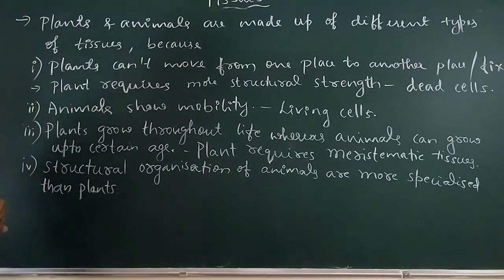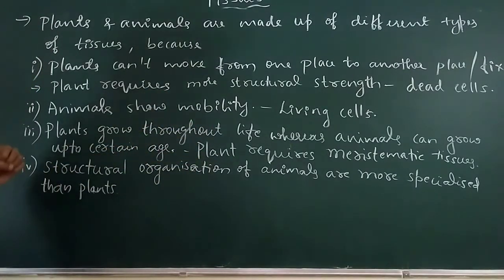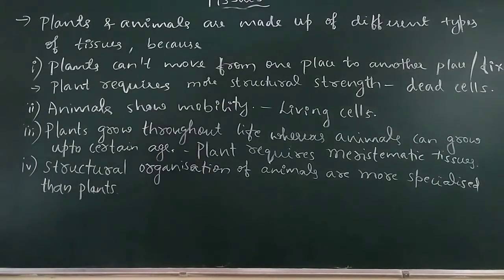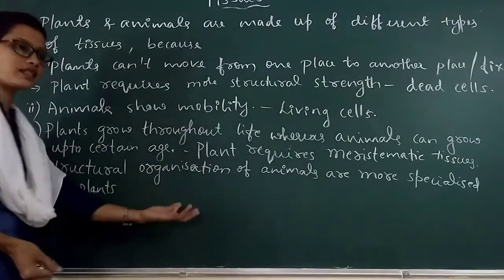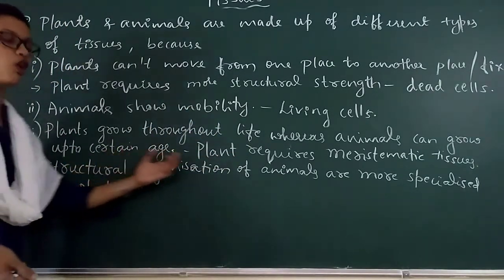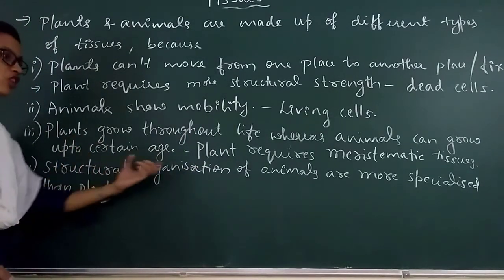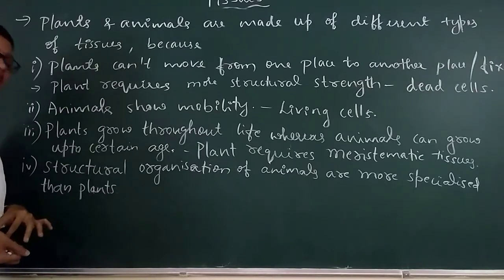That means in the case of animals, well-developed organs and well-developed organ systems are present, and the body design of animals is more complex compared to plants. Hence, more specialized structural organization can be observed in animals compared to plants.